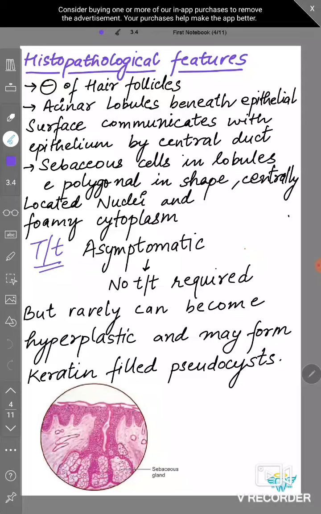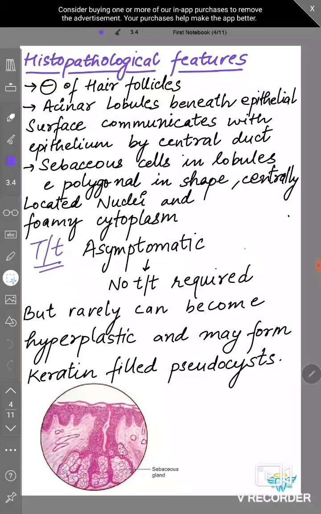Then what are the histopath features? Like we have told, sebaceous glands are present wherever the hair are present. So there are hair follicles and sebaceous glands. But in these glands, there is the absence of hair follicles. And acinar lobules beneath the epithelial surface communicate with the epithelium by a central duct.